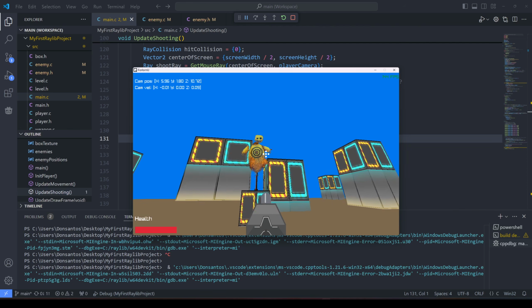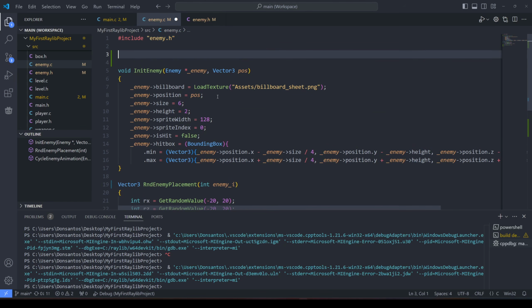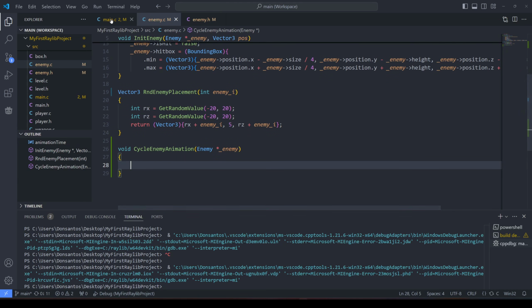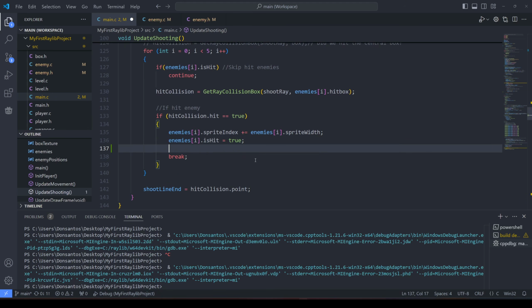Oh. Can still hit the enemies. So this, the enemy, I'll need a timer. Animation time. So cycle enemy animation will be called from main here. So when I hit one, cycle enemy animation, enemies eye. Right, and this needs to be a pointer.